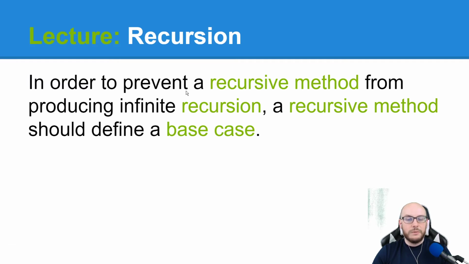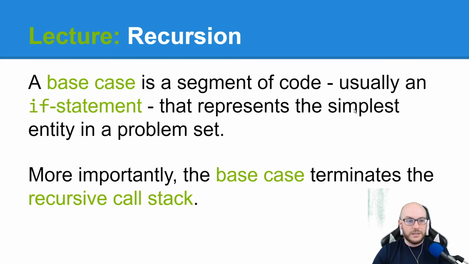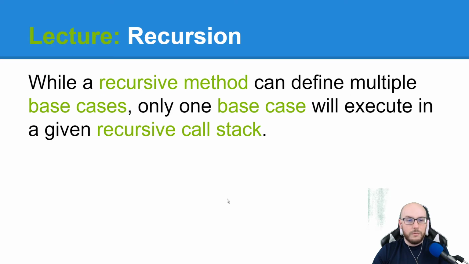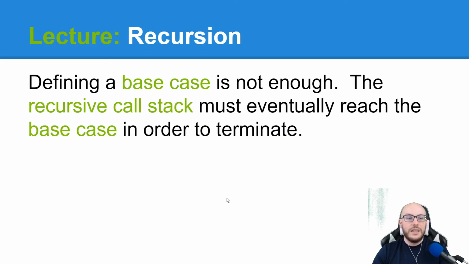In order to prevent a recursive method from producing infinite recursion, a recursive method should define a base case. A base case is a segment of code, usually an if statement, that represents the simplest entity in a problem set. More importantly, the base case terminates the recursive call stack. While a recursive method can define multiple base cases, only one base case will execute in a given recursive call stack. Defining a base case is not enough, as you actually have to approach it.